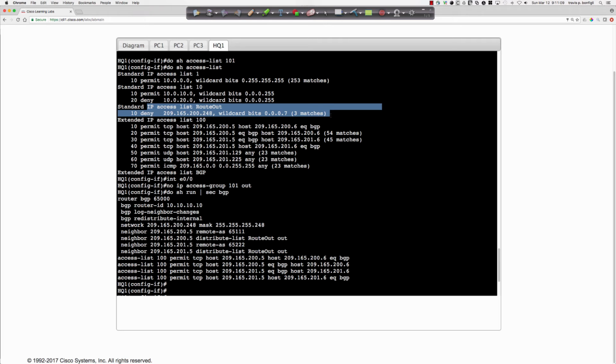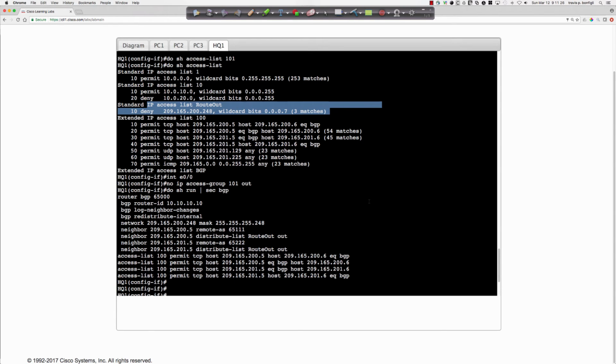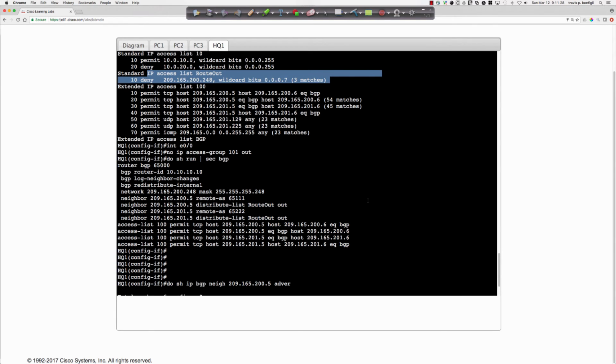The other thing we could do is remove the deny statement and change it to a permit statement, to allow the advertisement of that space. And that may be something we want to do. But again, this isn't needed, so it's sort of a coin toss as to how you want to approach this. We could pull the distribute list off. That's fine.